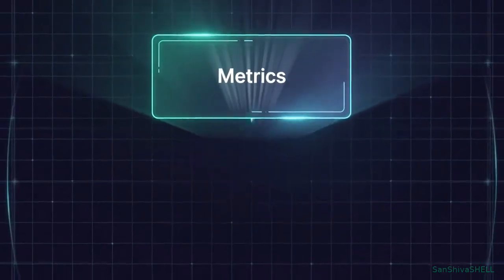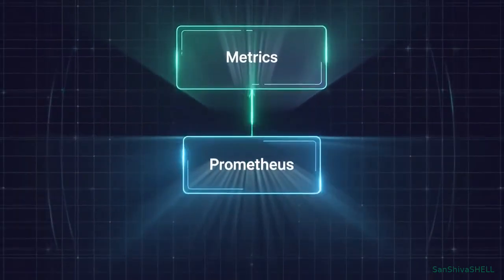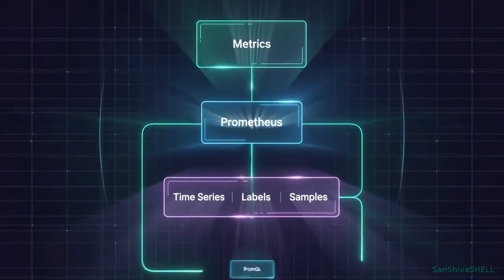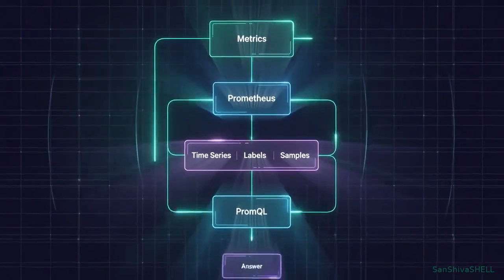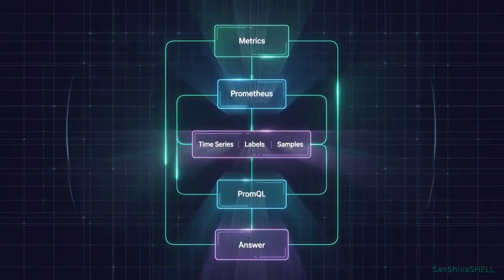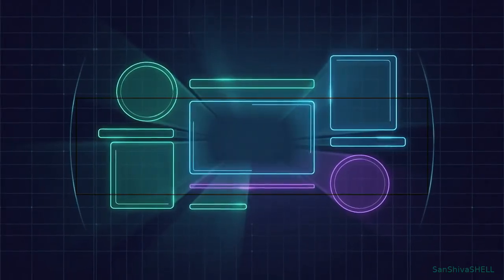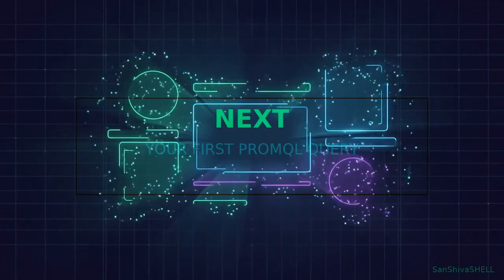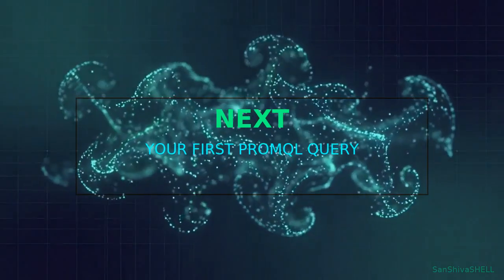Remember three things. Prometheus stores time series. Labels identify those series. And PromQL is how we ask questions about them. Next, your first PromQL query.